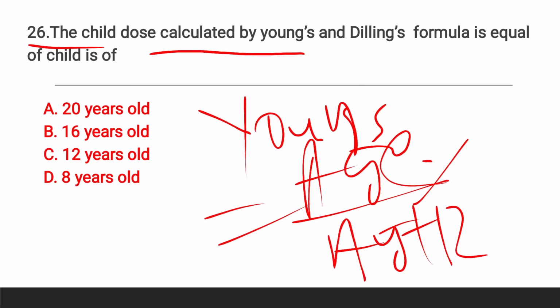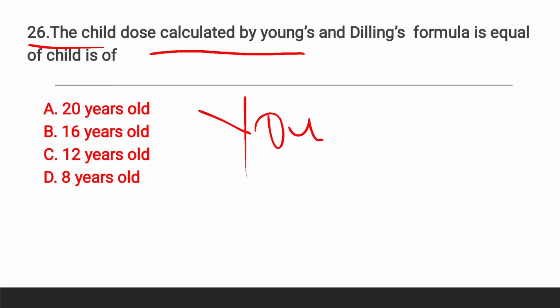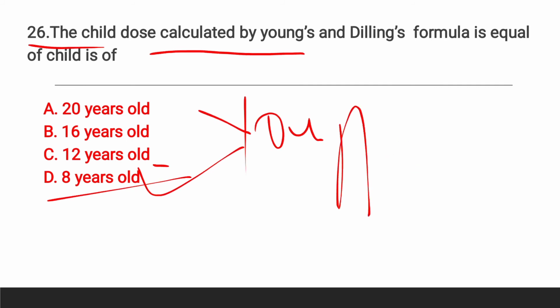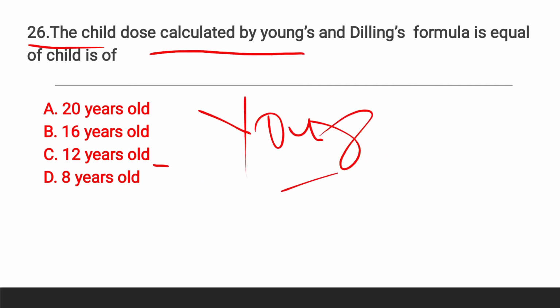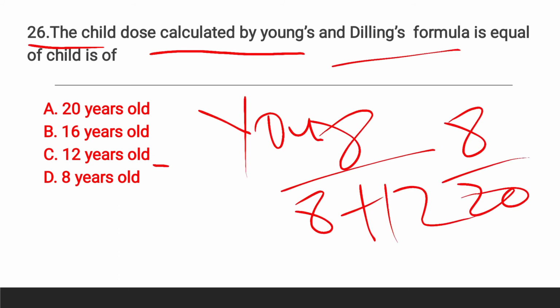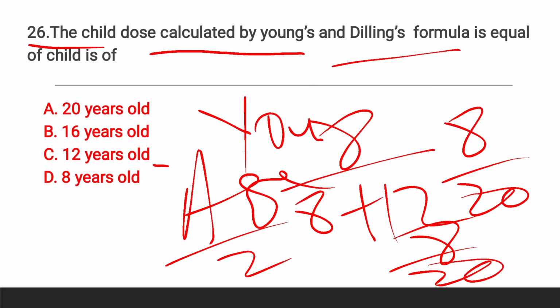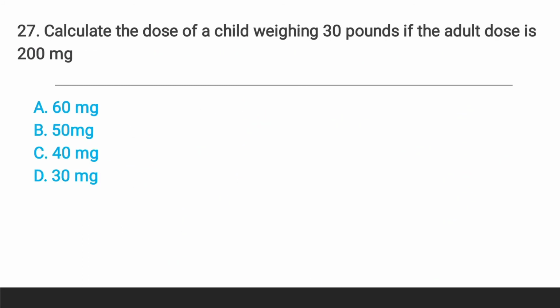And as you know, in this question, if we put 8 years here, then 8 by 8 plus 12, that is 8 by 20. And Dilling's formula means age by 20, and here it is also 8 by 20. So here the right answer is option D, 8 years old.